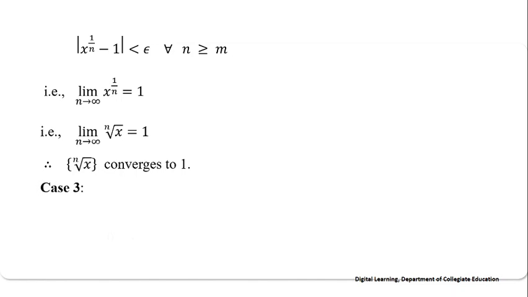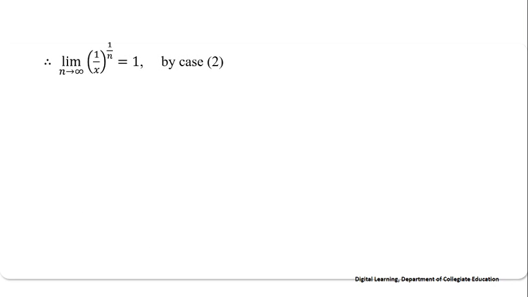Next, case 3. If x is more than 0 and less than 1, then 1 by x is more than 1. Therefore, limit of (1 by x) to the power of 1 by n as n tends to infinity equals 1. This is by case 2.